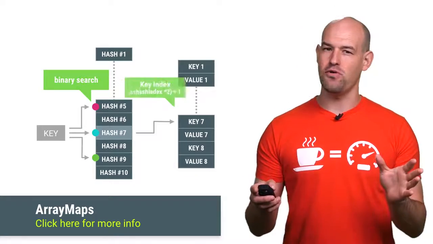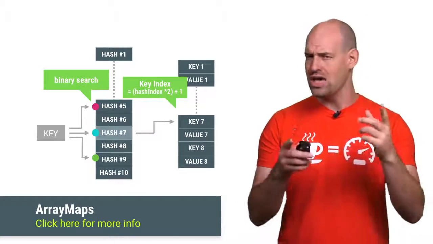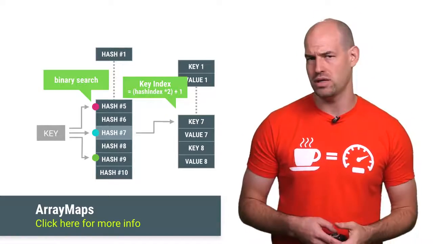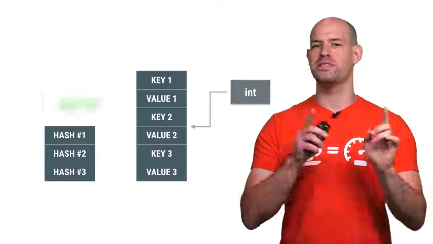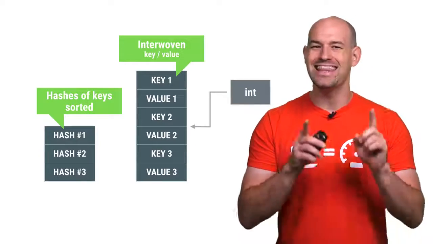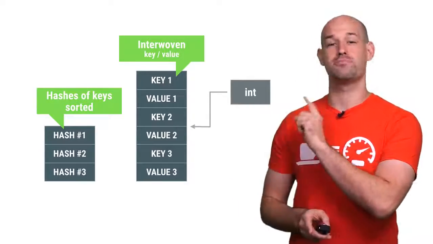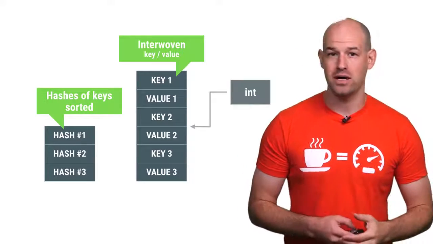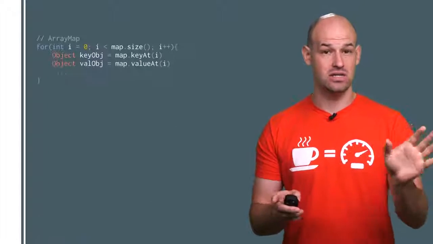But it also comes with some overhead for fetching objects, so they're really only useful for containers with hundreds of objects rather than thousands or millions. The main difference between sparse arrays and array maps is that for sparse arrays, the key object is always a defined primitive type rather than a generic, allowing you to save memory and avoid autoboxing. But in reality, the differences stop there.